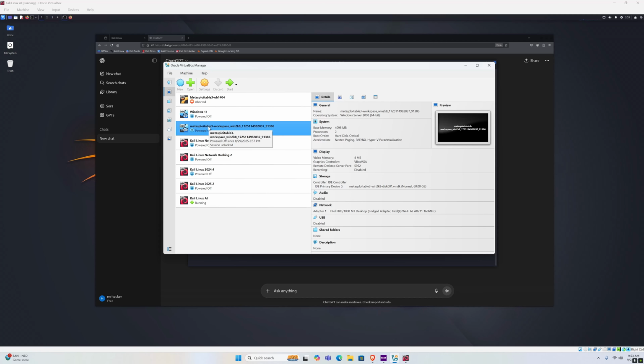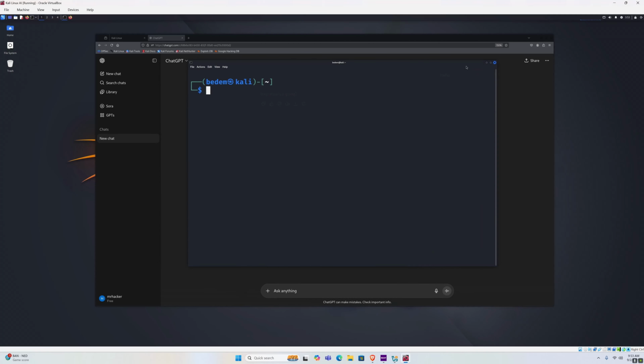Since I'm in a safe environment in my home network, I can start Metasploitable 3 and leave it running in the background. Okay, now let's start with the first prompt. Now, there's something that you should know when it comes to ChatGPT. There is bad prompt and there is good prompt. In this case, we're going to showcase bad versus good prompt for safe host discovery.